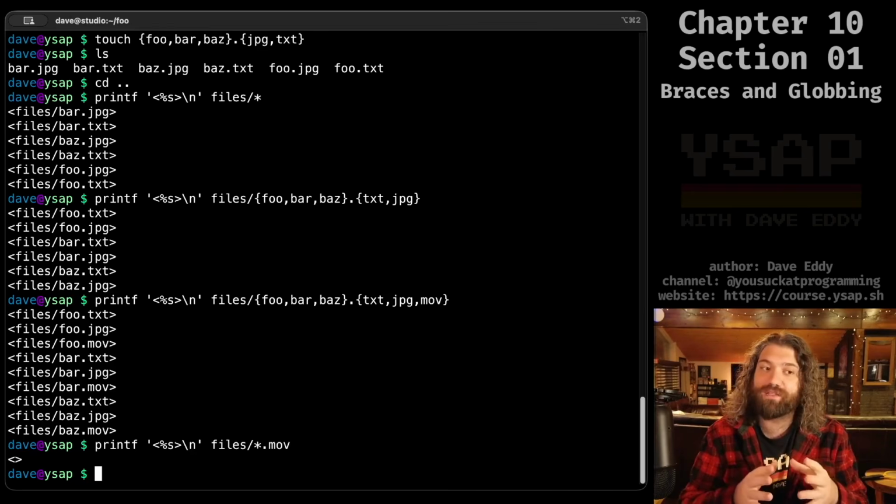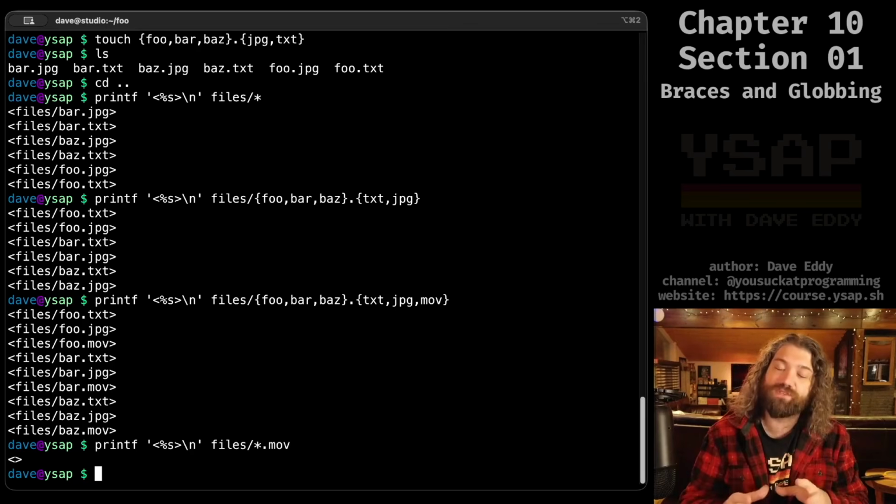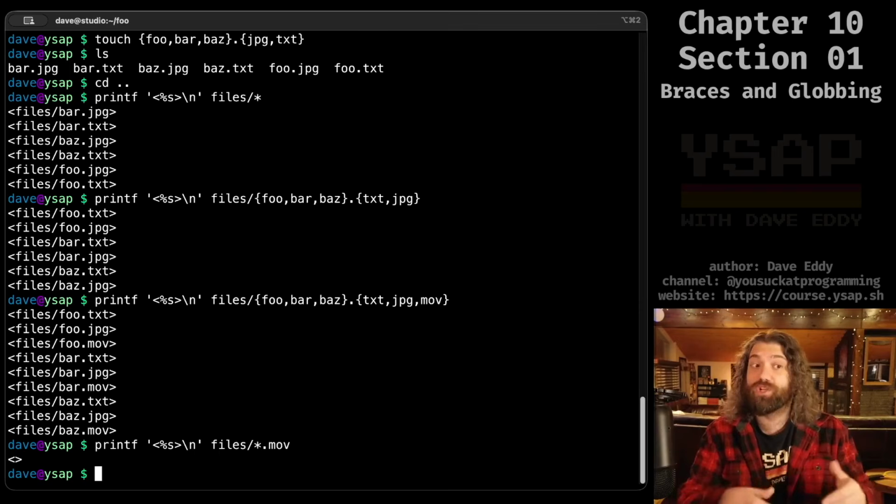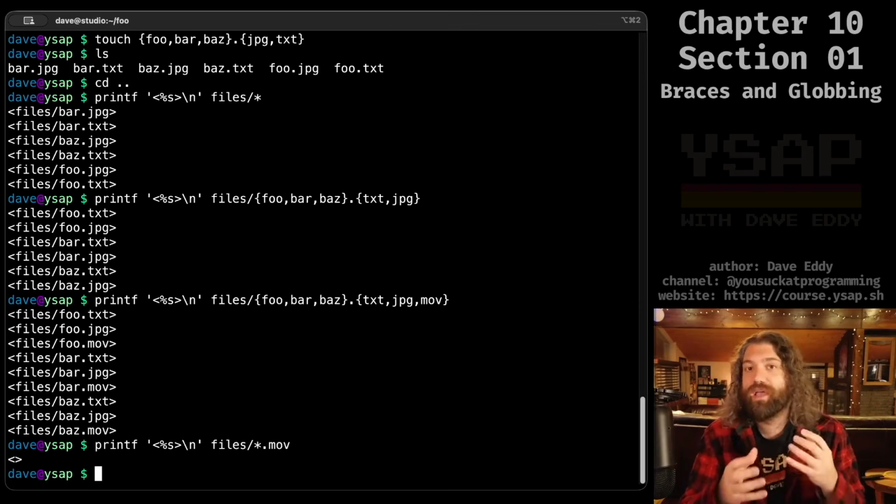So with globbing and wildcards, even though brace expansion seems very similar, brace expansion just deals with strings, while globbing and wildcards actually look at the underlying file system. So keep that in mind.